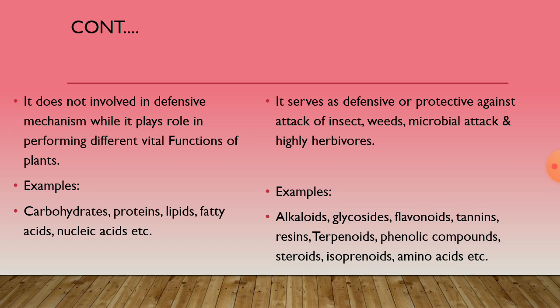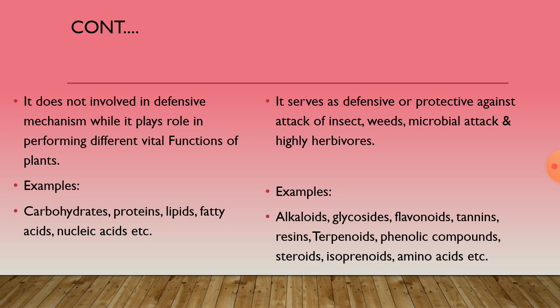Meaning the secondary metabolite-containing plant produces toxins in the form of secondary metabolites, so that the plant is protected against the attack of insects, weeds, or microbial attack, and it is also protected from highly herbivorous animals.